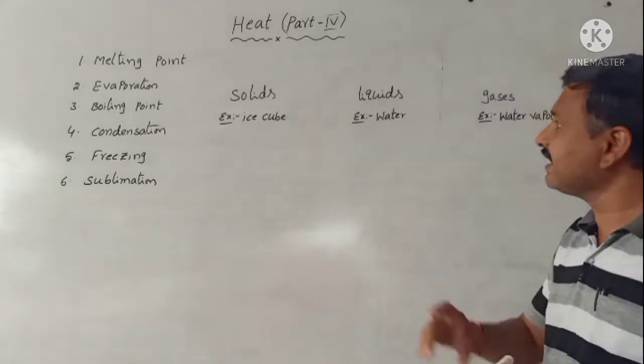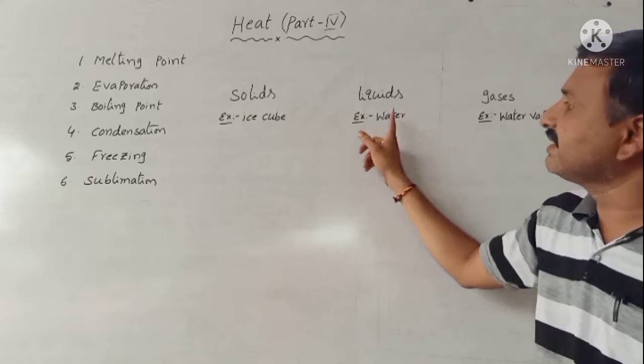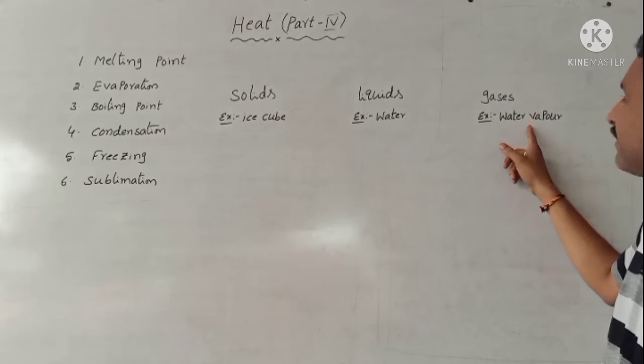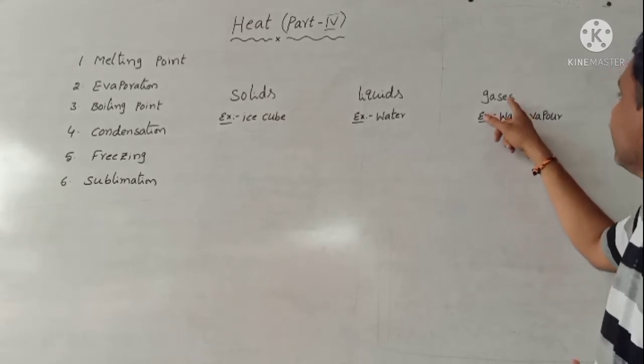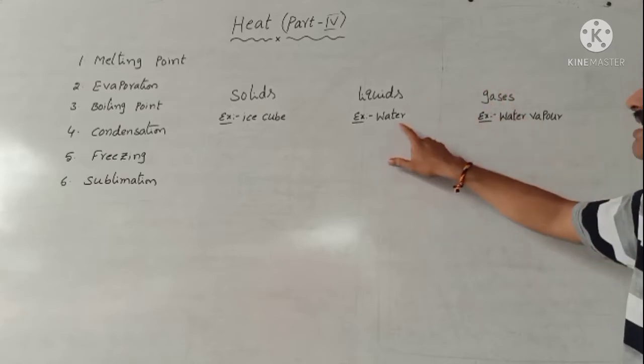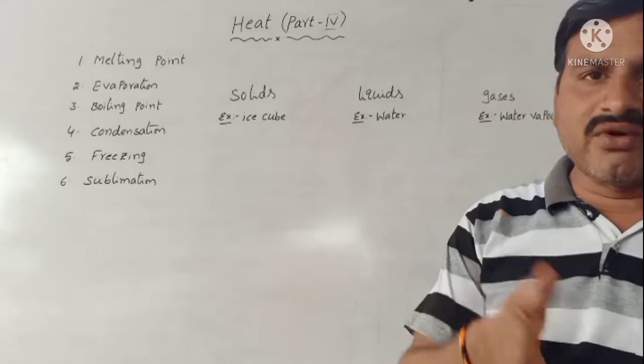That means water is available in 3 forms. Water is present as ice cube, in solid state. Water vapor means gas state. Liquid means as usual water. So water is available in 3 forms.